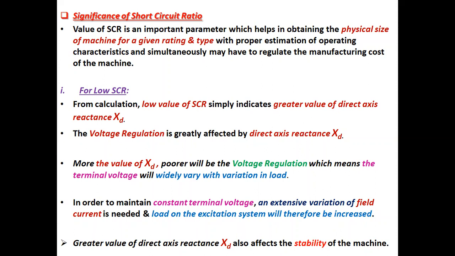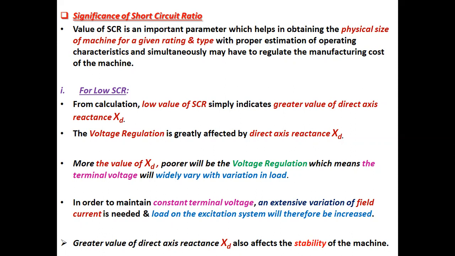More the value of XD, poorer will be the voltage regulation, which means the terminal voltage will widely vary with variation in load. In order to maintain constant terminal voltage, an extensive variation of field current is needed, and load on the excitation system will therefore be increased.